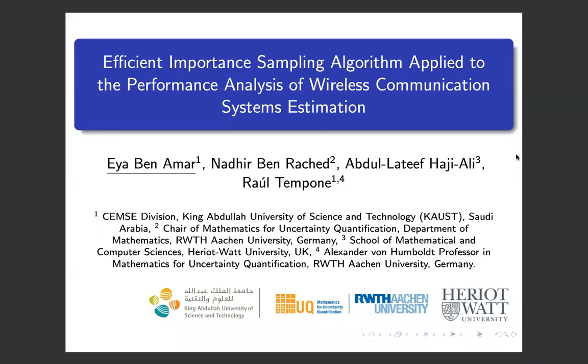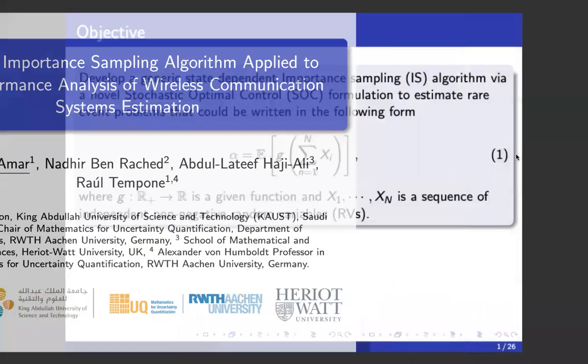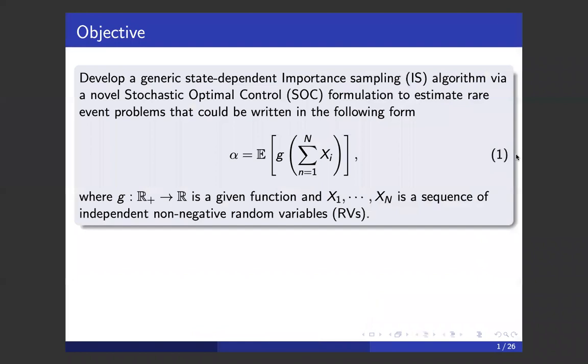Hello, everyone. I will present our paper entitled Efficient Importance Sampling Algorithm Applied to the Performance Analysis of Wireless Communication Systems Estimation. The objective of our work is to develop a generic state-dependent importance sampling algorithm via a novel stochastic optimum control formulation to estimate rare event probabilities that could be written in the form of an expectation of some functional of a sum of independent random variables.